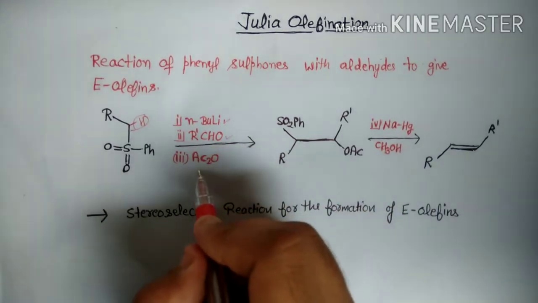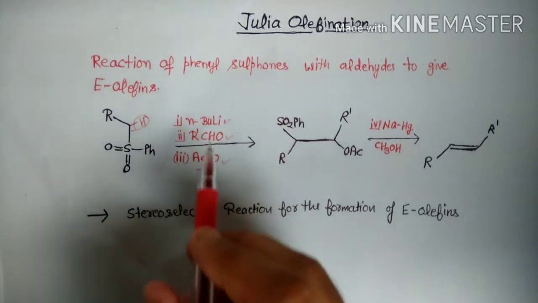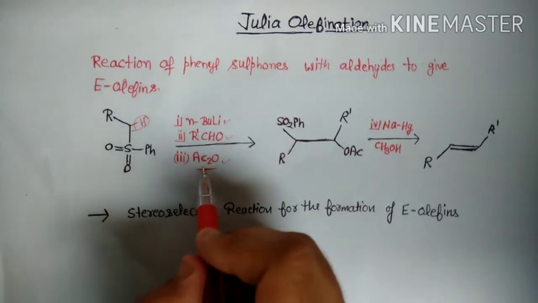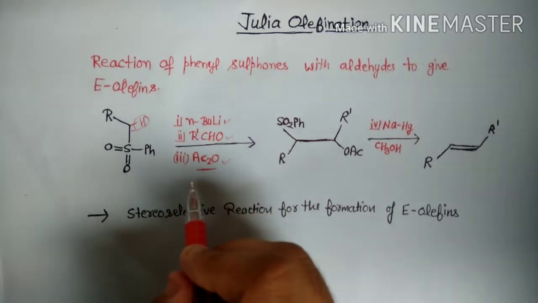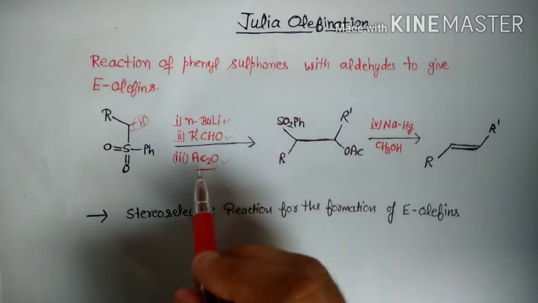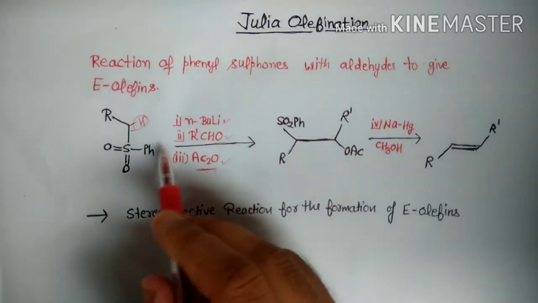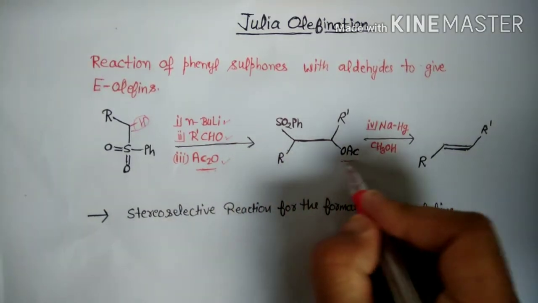After that, acylation takes place in the presence of acetic anhydride. There may be acyl chloride, benzoyl chloride or any other reagent. So we get this compound after these reactions. This is the acylation product.